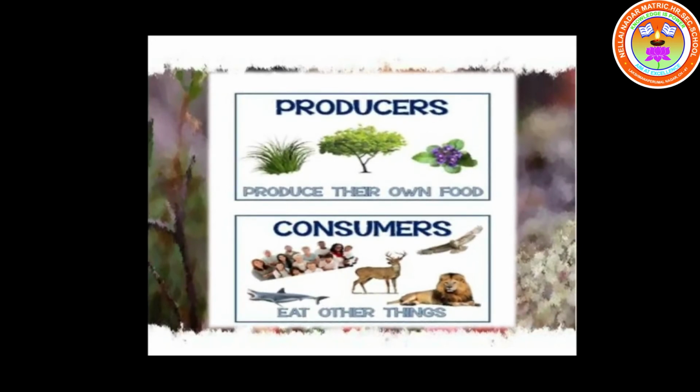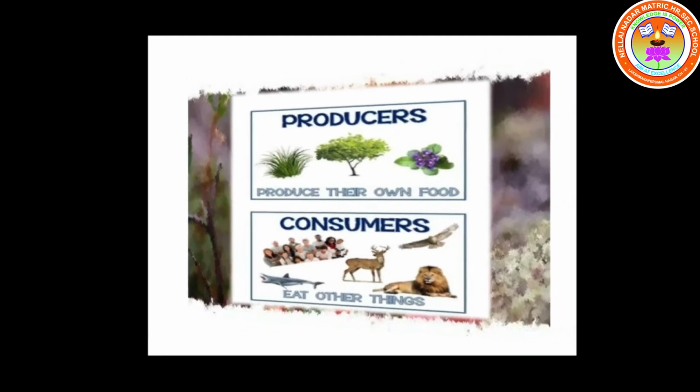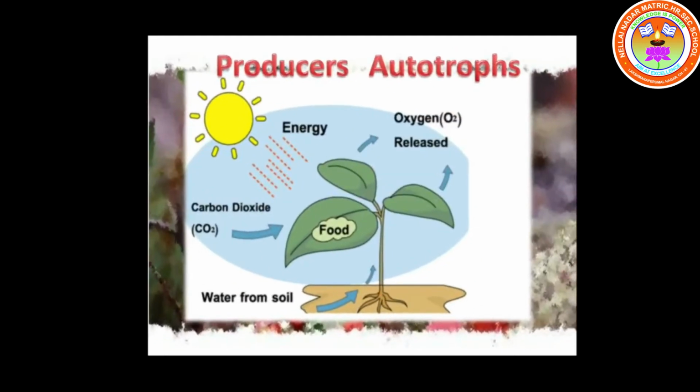We can therefore identify different types in an ecosystem based on how organisms obtain their food, and they are producers and consumers. So let us see about producers. Producers are organisms that are able to produce their own organic food. They do not need to eat other organisms to do this. Producers are also called autotrophs.